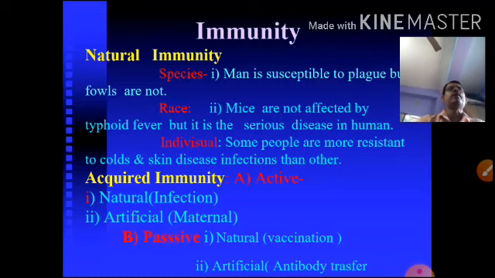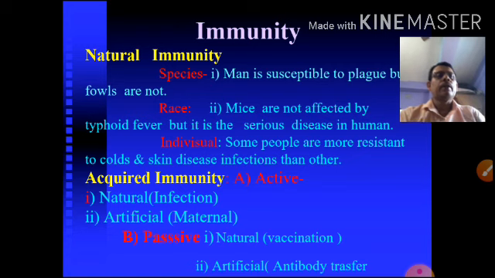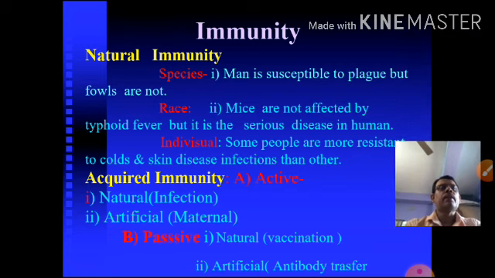Natural immunity can depend on different factors, like species. Natural immunity differs from one species to another. For example, man is susceptible to plague, but fowls are not. Fowl is never infected by plague. The same goes for race: mice are not affected by typhoid fever, but it is a serious disease of humans. Race is a very important factor for natural immunity.